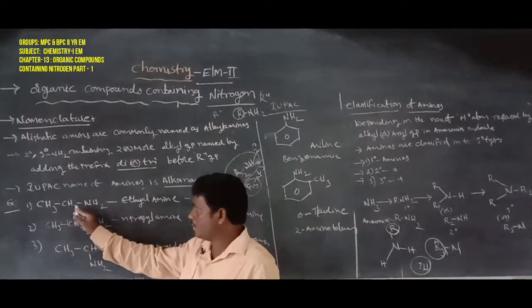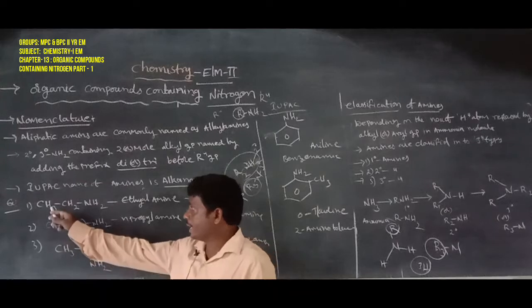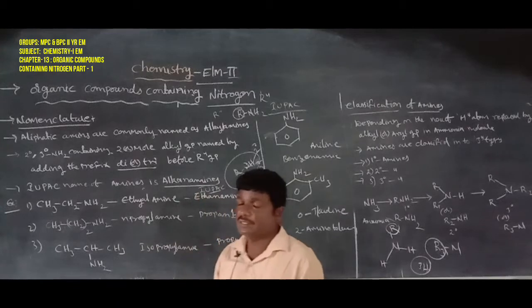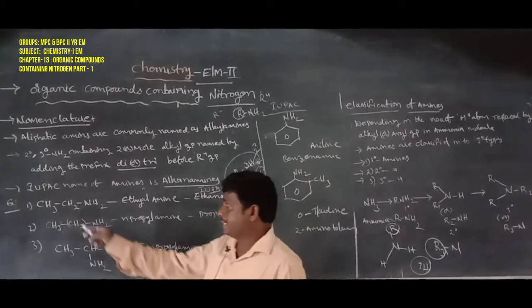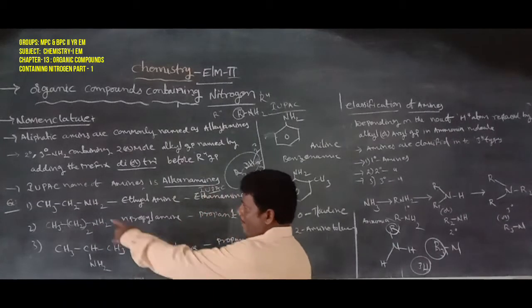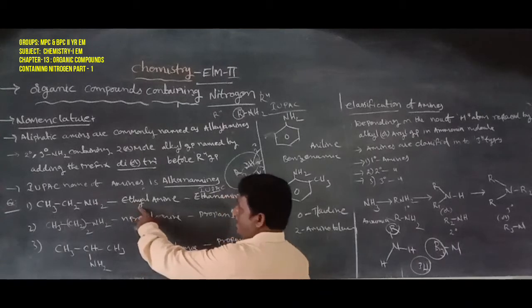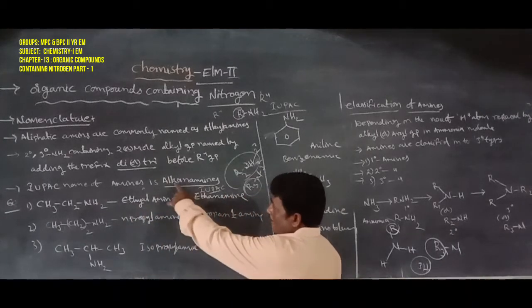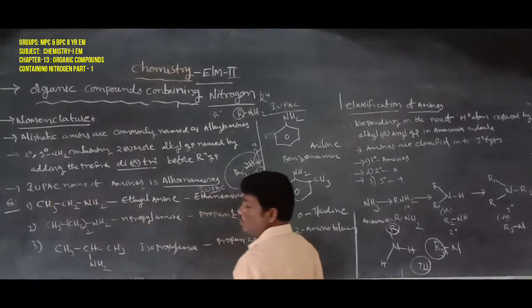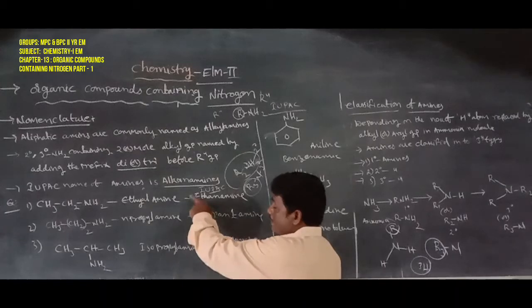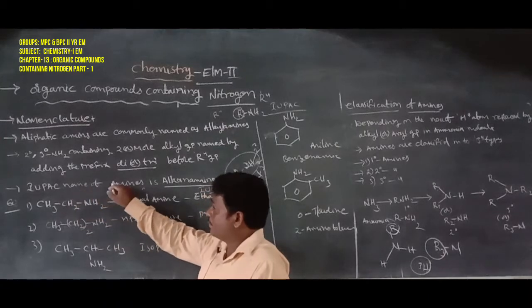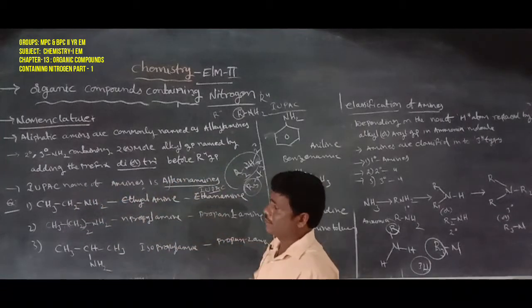Here is CH3-CH2-NH2. There are two carbon atoms, 1 and 2, so the prefix is eth, giving the ethyl group. With NH2 it is known as ethylamine, the common name. Next, the IUPAC name is written as alkanamine. How many carbon atoms? Two carbon atoms, so it is called ethanamine.